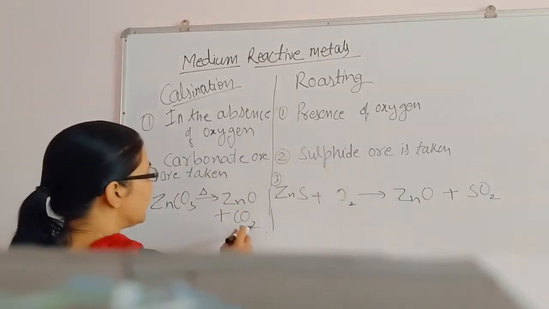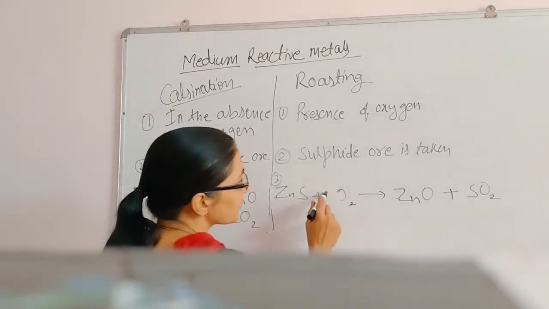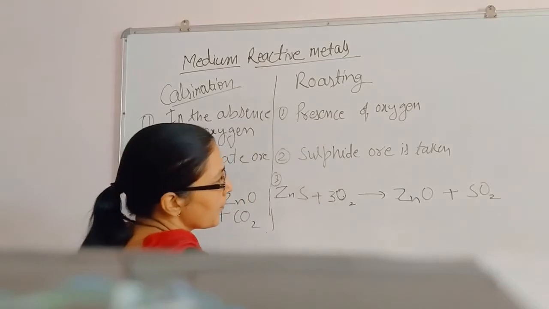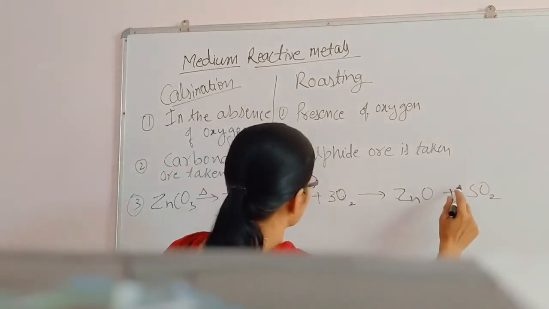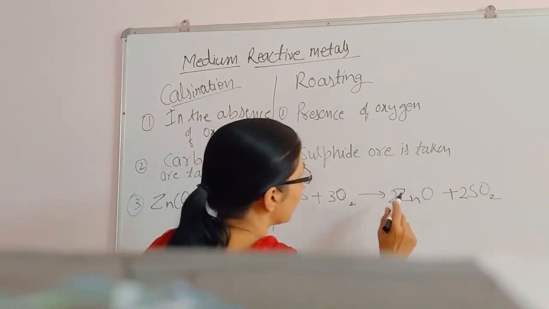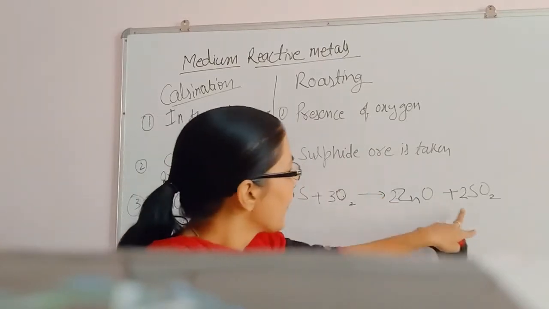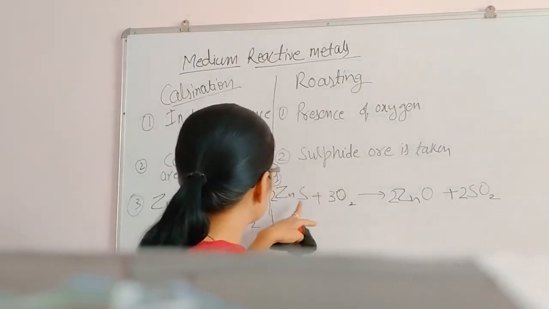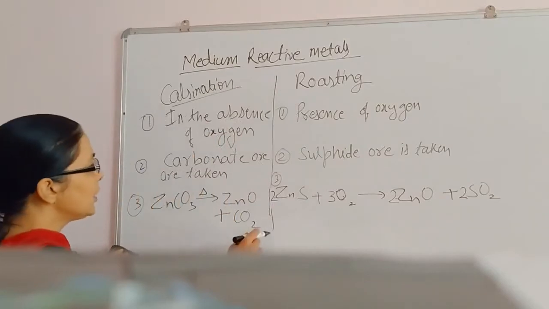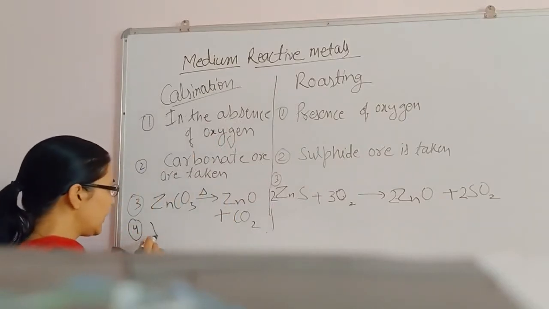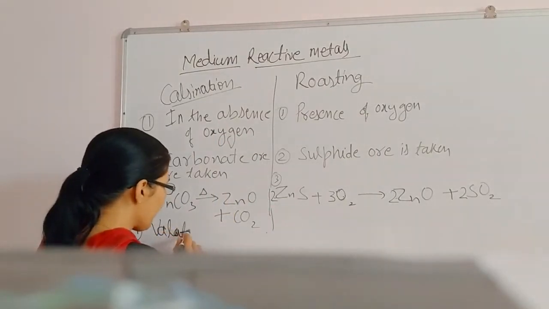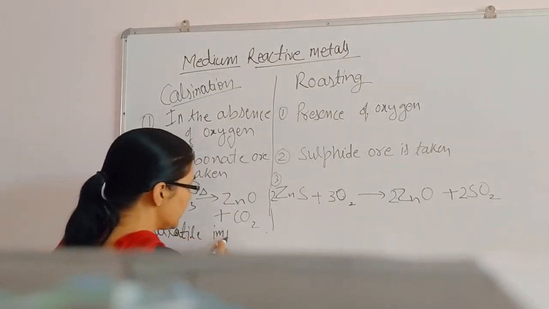Let us consider another reaction. Okay, now balance. In this manner, in both, volatile impurities will be removed.